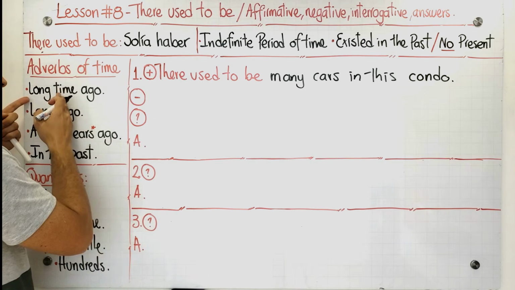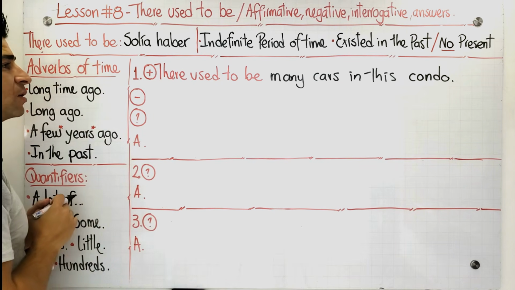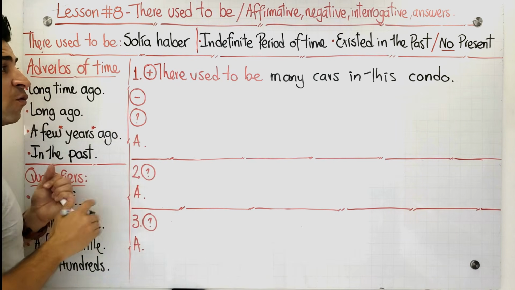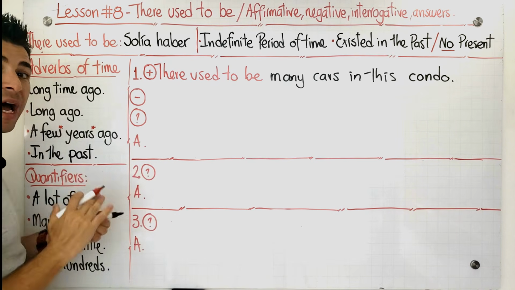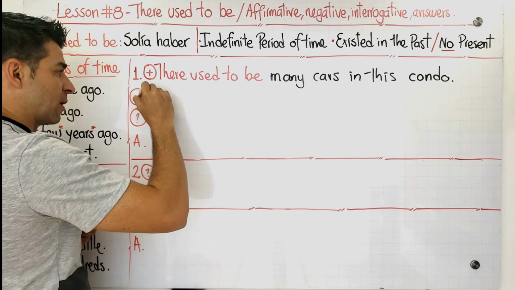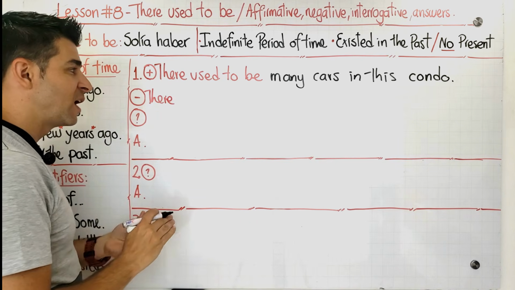But you can also say, long time ago, there used to be many cars in this condo. Okay? So it's up to you guys. Now let's do the negative sentence. For the negative sentence, we have to use one auxiliary. And pay attention how we're going to use it. In the negative sentence, we say, there what?